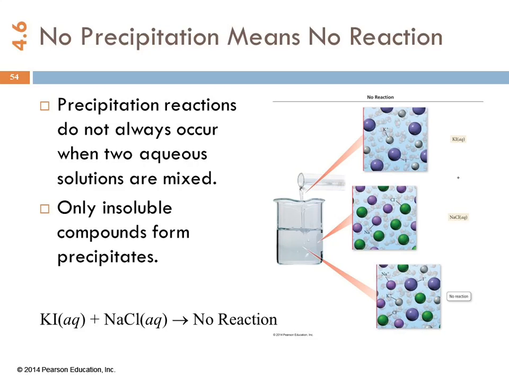A precipitation reaction doesn't always occur. If we've got potassium and iodide and sodium and chloride, all that happens is they mix together. There's no reaction. Nothing happens. A chemical reaction is when something new has formed. What has happened here is not a reaction. It's just a physical change. Because they're mixed together now, the volume is different, but the particles themselves haven't changed.